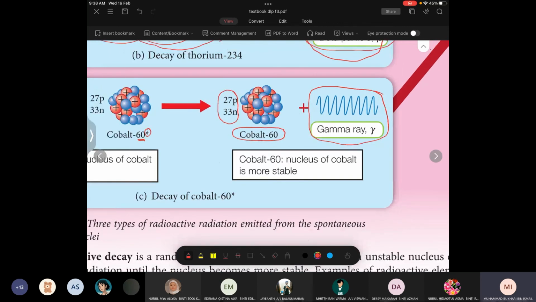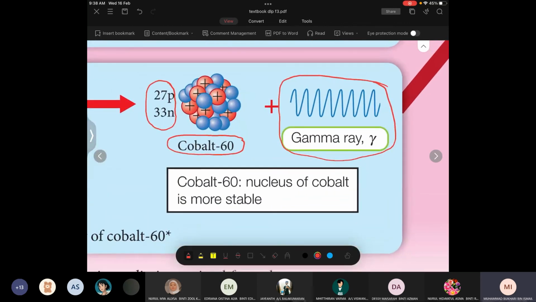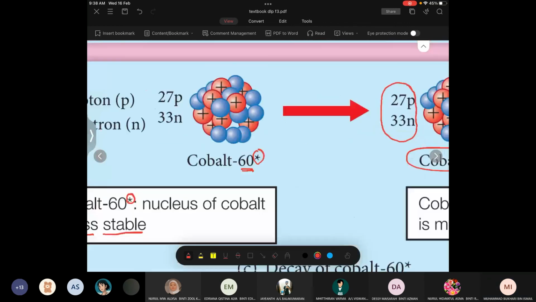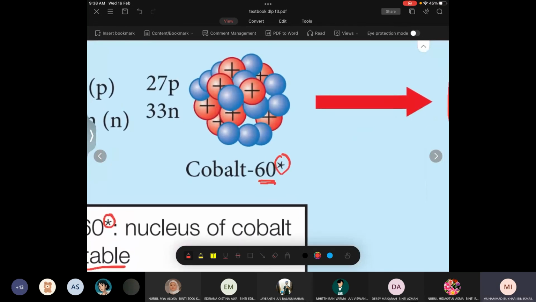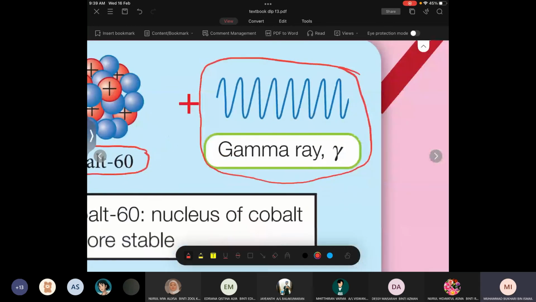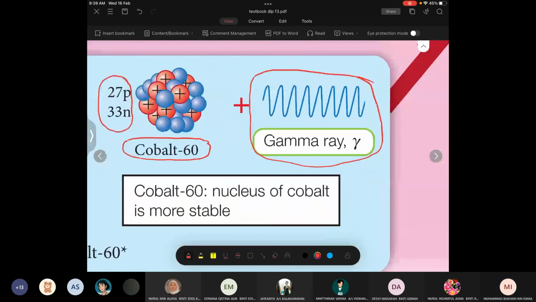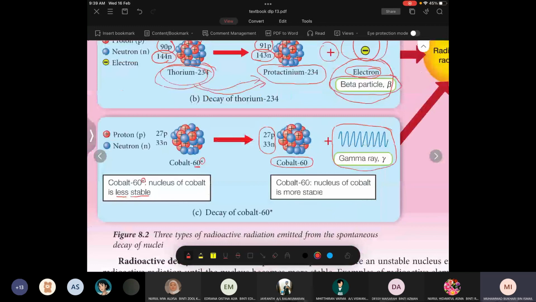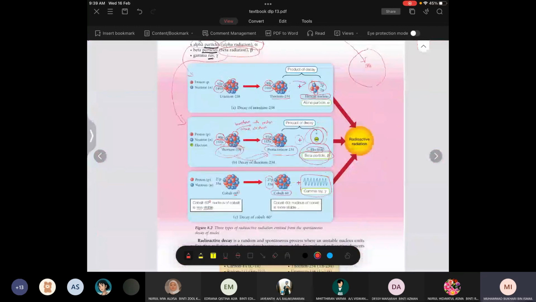Okay, why is gamma ray produced? Because this cobalt is not stable. To become more stable, you need to produce gamma ray. That's why now we have three types of ray we have learned just now.